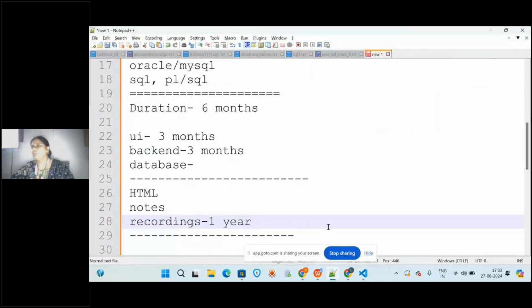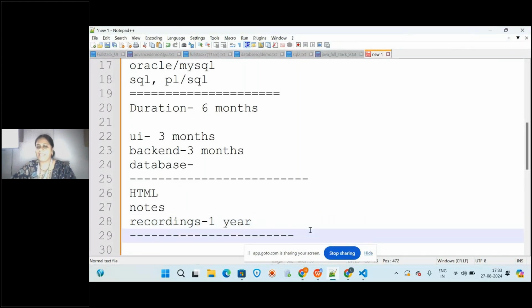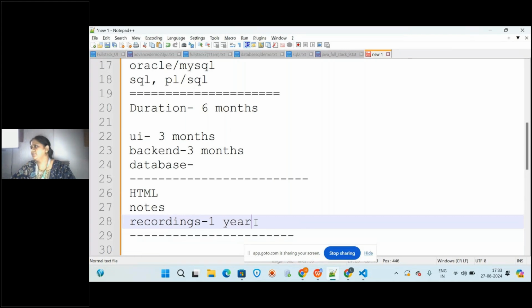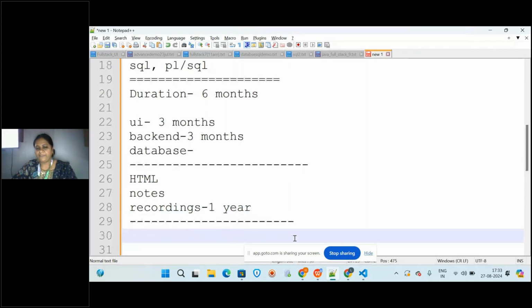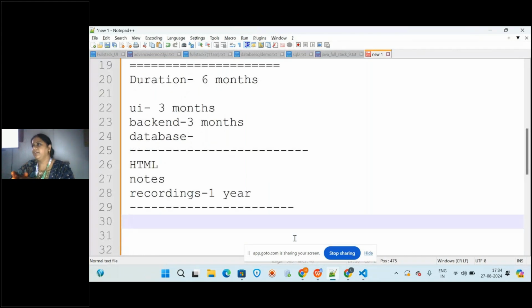Okay, this is about the course duration and how you will be getting the notes and the recordings, which you can access throughout the year. So this is about the format that we are going to follow. And for every module that you are learning here, we will be conducting mock interviews.